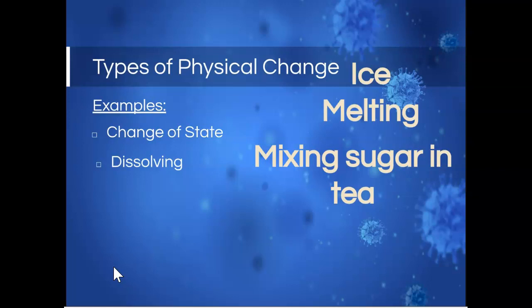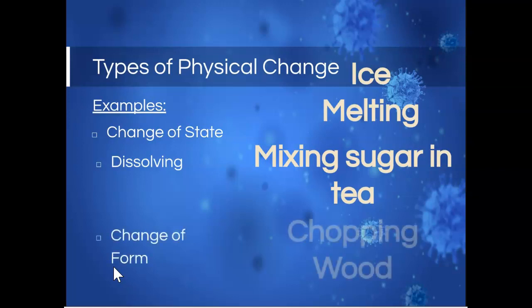If you mix sugar into tea, the sugar, the solid, disappears. But if I were to boil away the tea, I would be left with the sugar left behind. All right, so the sugar didn't go away, it just looks a little bit different.